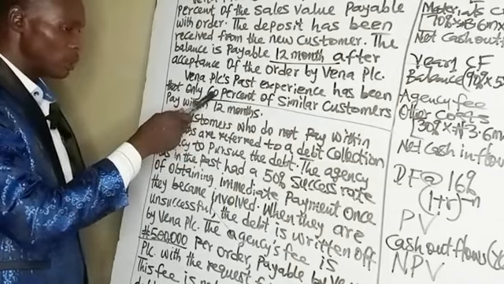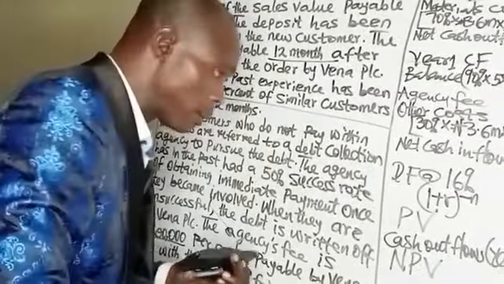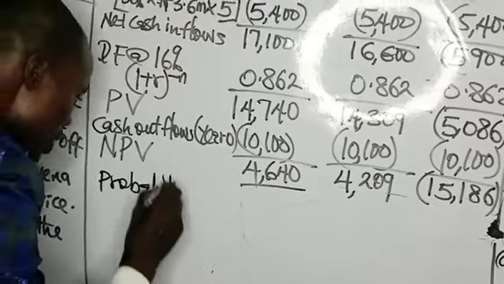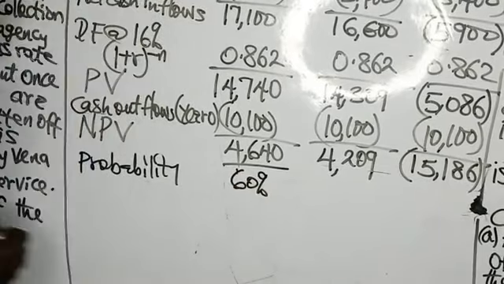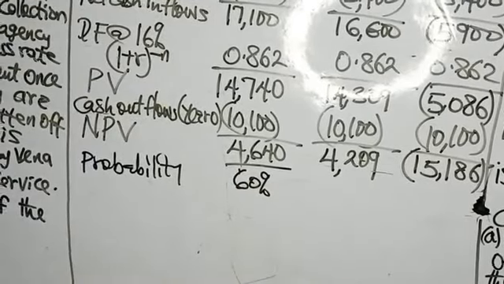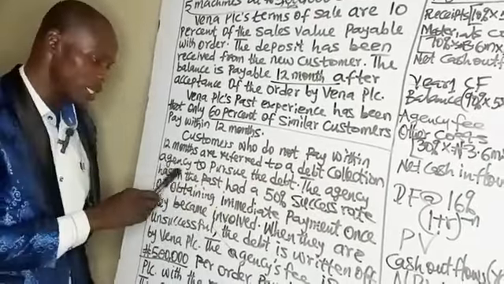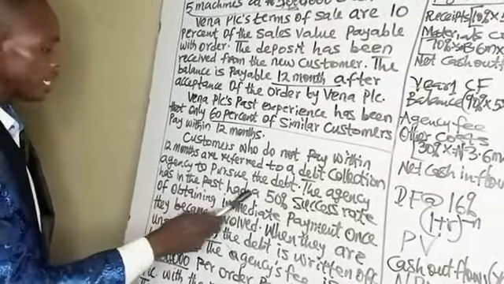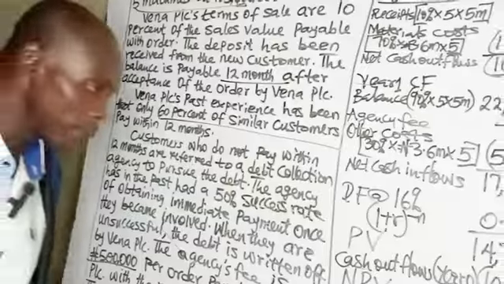Those that pay within 12 months, that is 60%. So now, let's have the probability. Back to the question. Customers who do not pay within 12 months are referred to a debt collection agency to pursue the debts. The agency has in the past had a 50% success rate of obtaining immediate payment. The success rate is 50%.